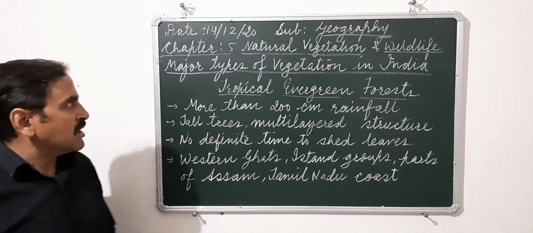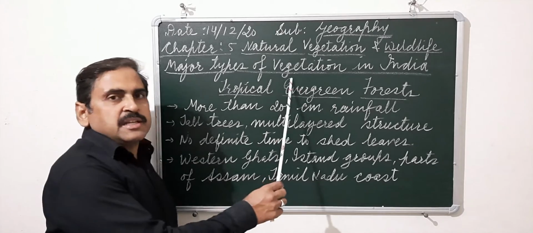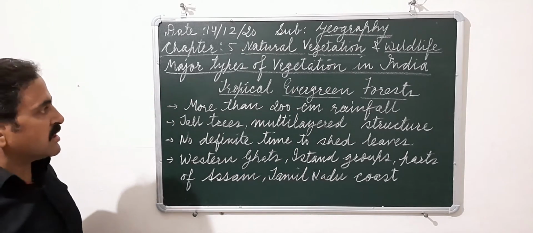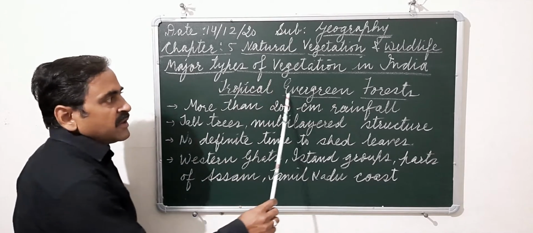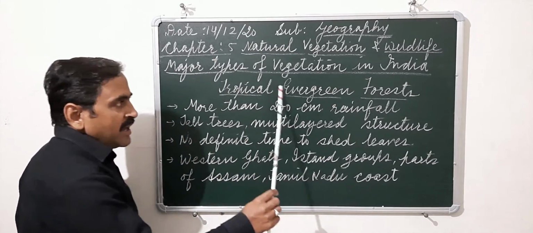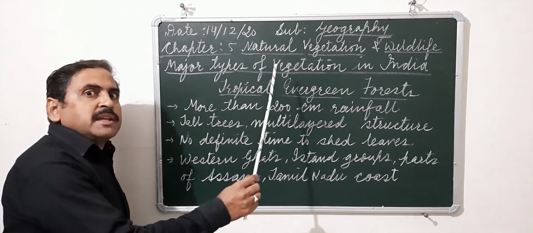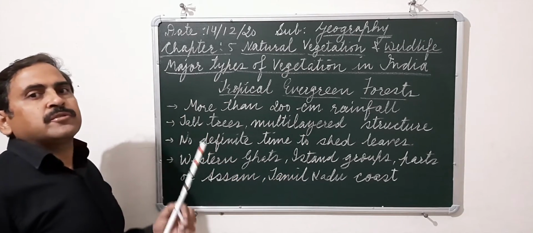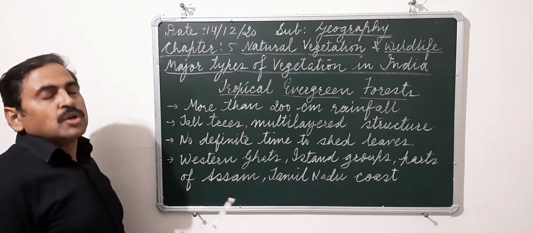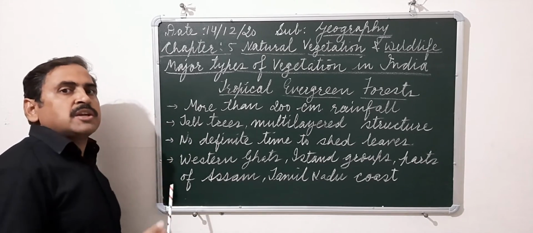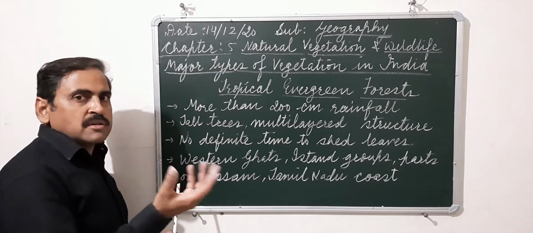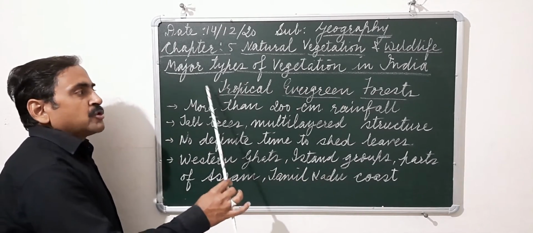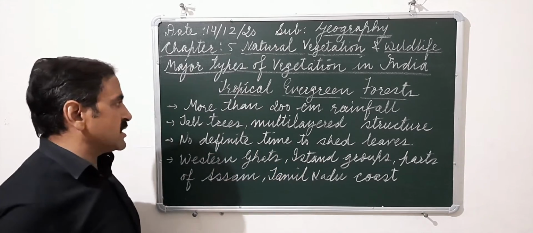Now we will talk about the major types of vegetation found in India. Let's begin first of all with the tropical evergreen forest. Now, why evergreen? They remain green throughout the year. There is no definite time for them to shed their leaves. Throughout the year they shed their leaves and new leaves also sprout. So that's why they look always green. That's why we call them tropical evergreen forest.